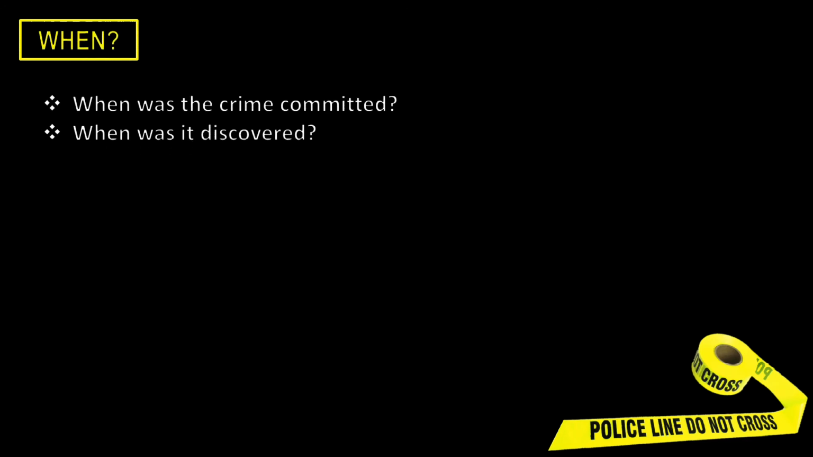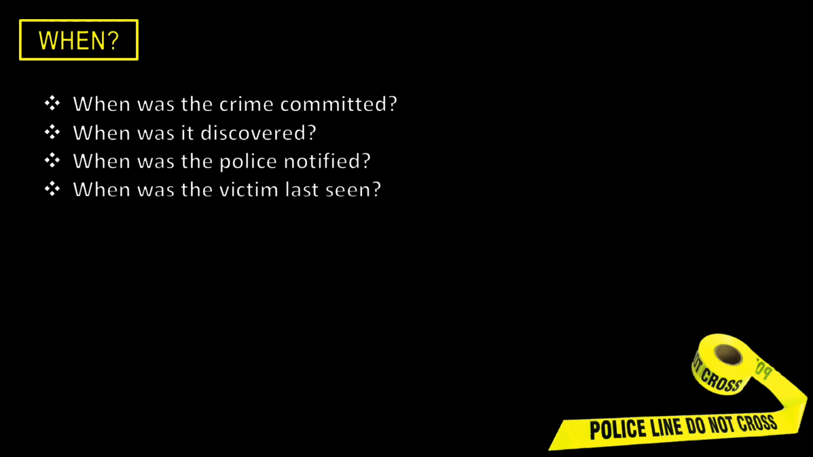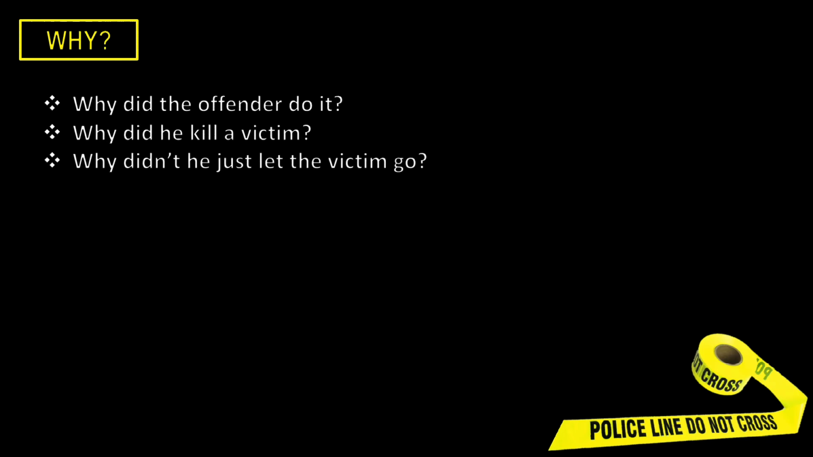And for the question when, when was the crime committed? When was it discovered? When was the police notified? When was the victim last seen? When was the suspect arrested? For the question why, why did the offender do it? Why did he kill the victim? Why didn't he just let the victim go? Why didn't the suspect surrender?